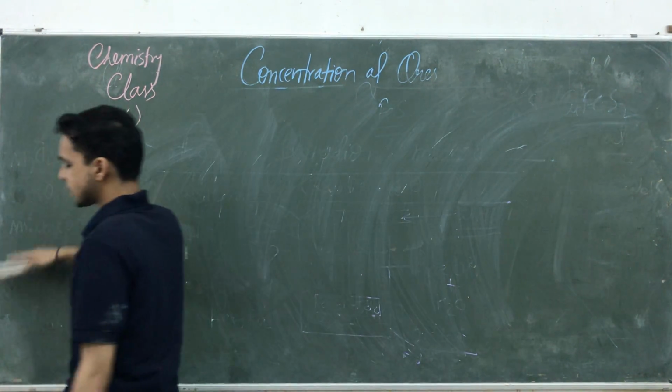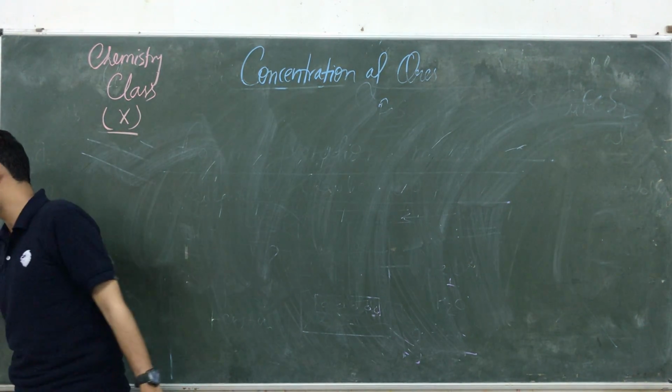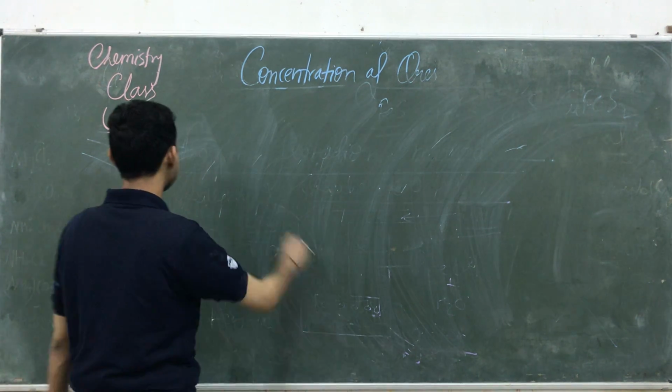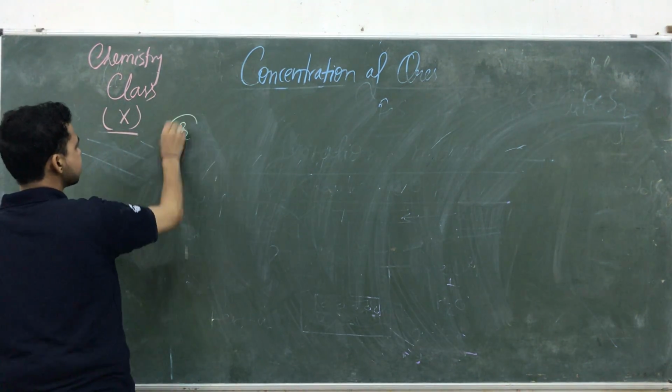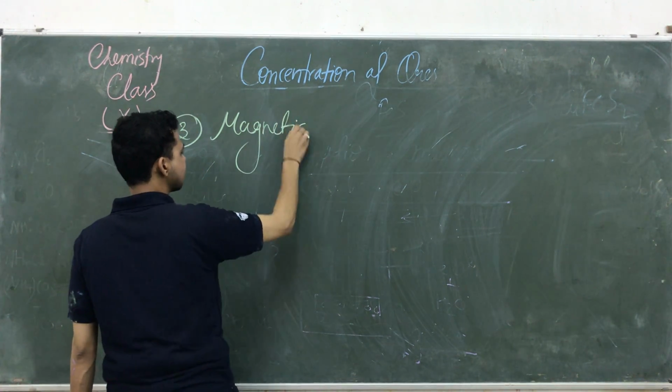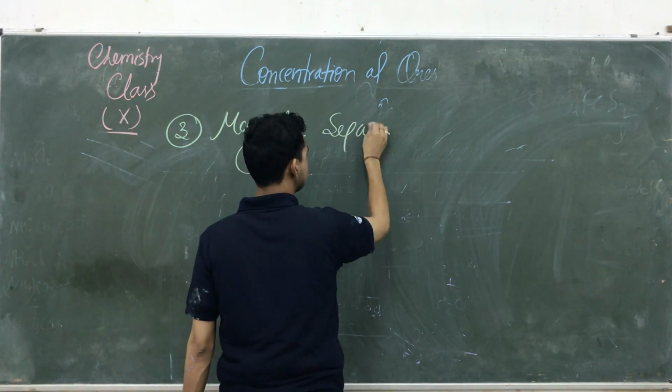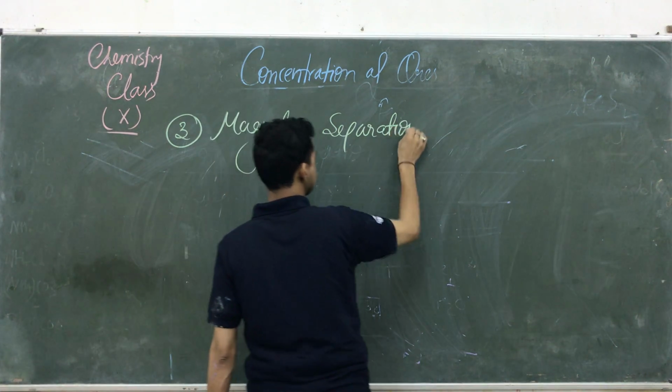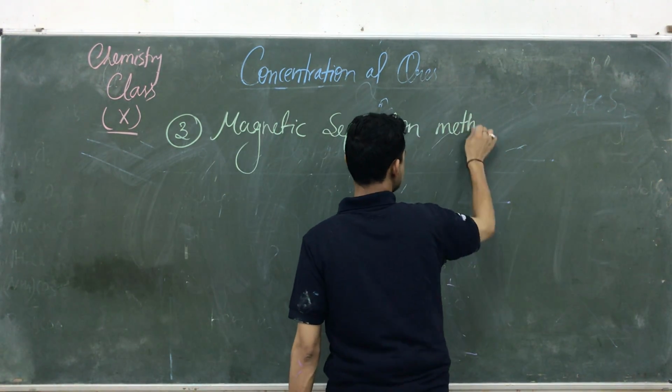Now which ore will be magnetic? Only the popular ore, we taught you, iron ore. The third method is the magnetic separation method.